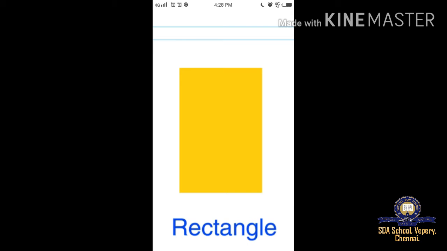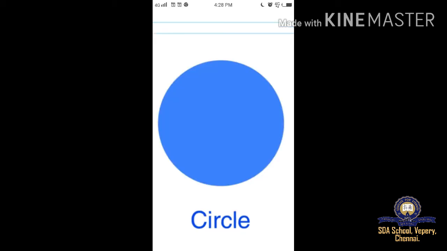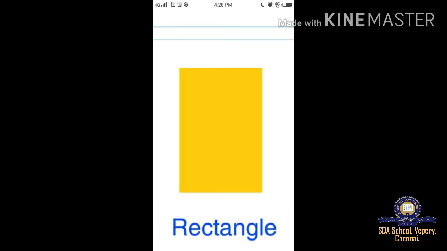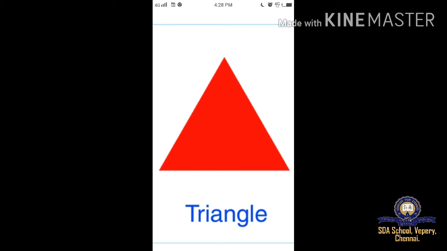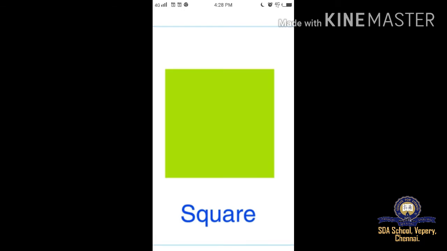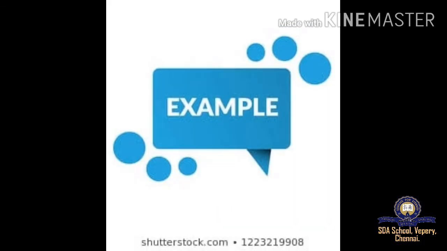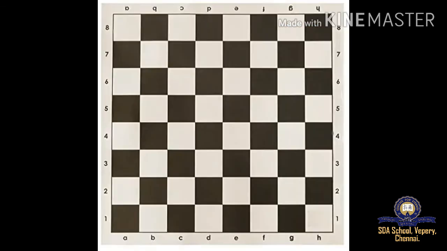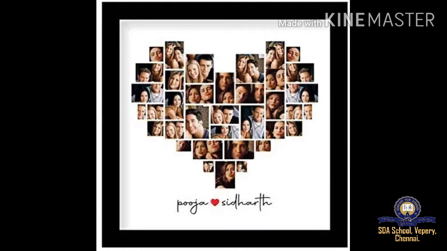Now, what is a circle? What is a square? What is a rectangle? What is a triangle? We are going to learn deeply with examples. Okay, children? Square. For example, a clock, carom board, gift box, chessboard, photo frame, window.